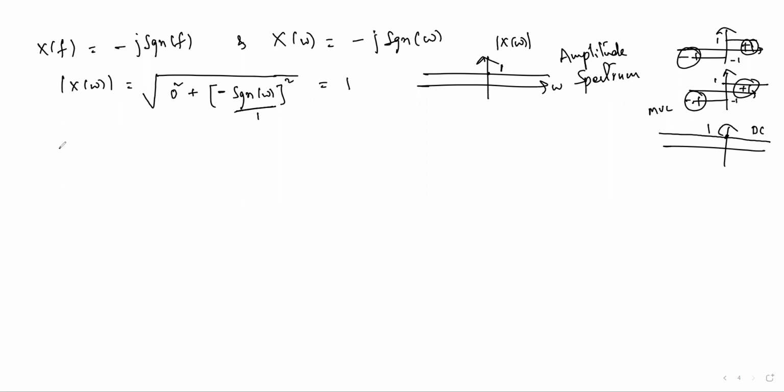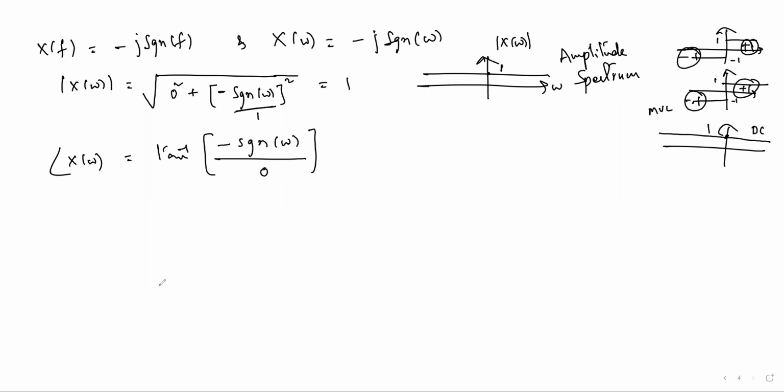Now, the phase of this transfer function. What is the phase? The formula is tan inverse of imaginary part divided by real part. What is the imaginary part here? Minus signum of omega, divided by real part 0. Don't take immediately infinity or minus infinity.